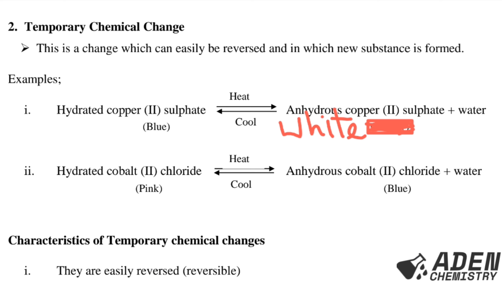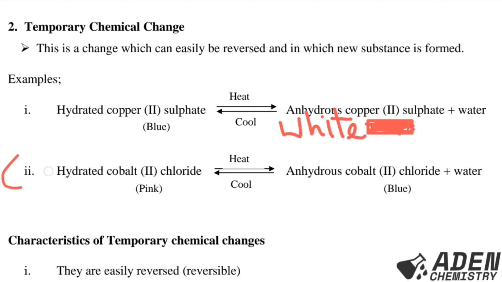Examples, Roman 1: hydrated cobalt(II) sulfate, which is blue in color. When it is heated, we get white anhydrous cobalt(II) sulfate and also water. Remember, learners, a new substance is formed. That means water is a new substance. And the change can be reversed. If we take anhydrous cobalt(II) sulfate and add water, we get hydrated cobalt(II) sulfate, and the blue color will be regained.